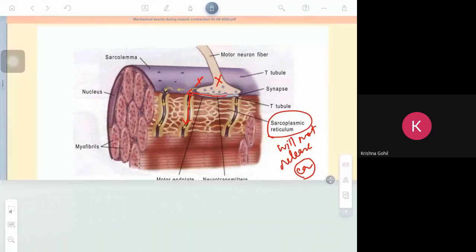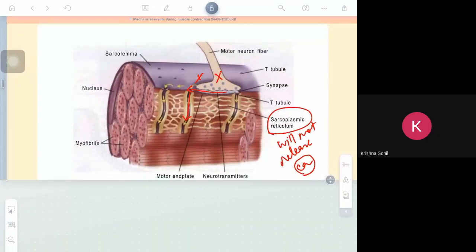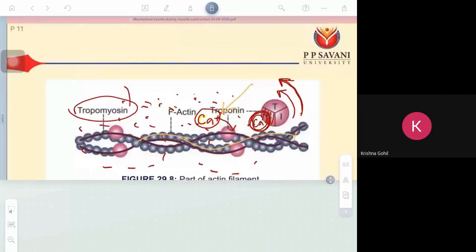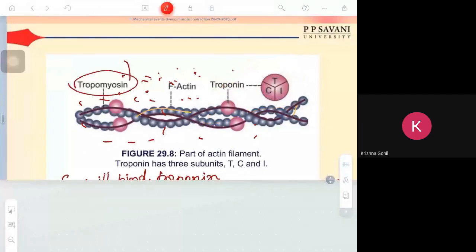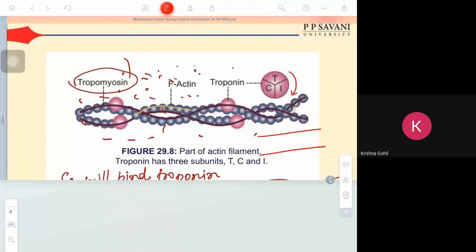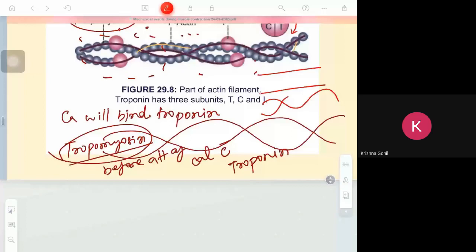If calcium is not present, what will happen? Calcium will not bind the troponin. Here, calcium would bind, but now calcium is not present. So the actin will rotate to its original position, from the unbinding position to the binding position. What will happen in this position?